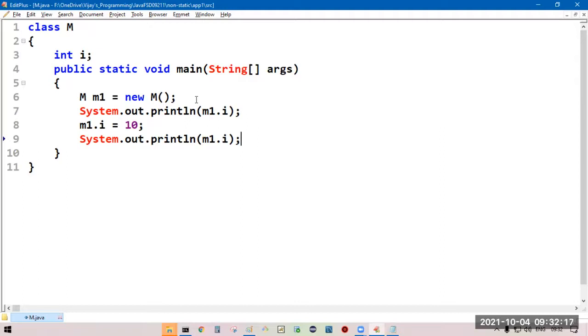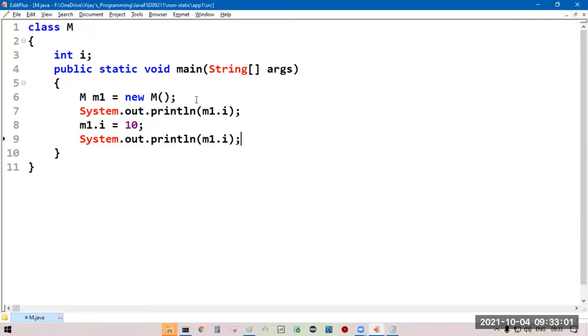For one class, you can create any number of objects. Each time, all the non-static members are going to load. Whenever we are creating an object for any class, each time all the non-static members are going to load. In case of non-static variables, they are going to load with their default values. Keep that in mind.